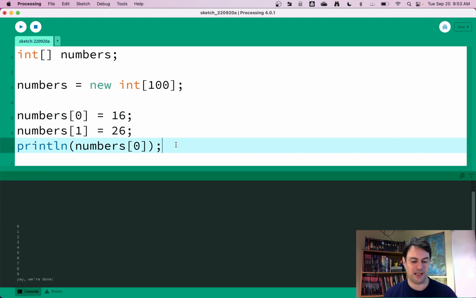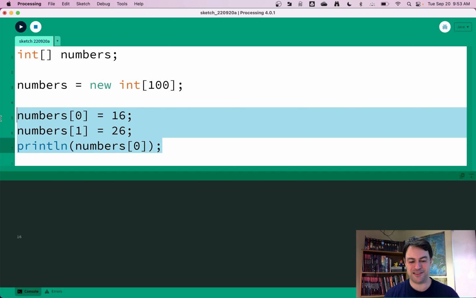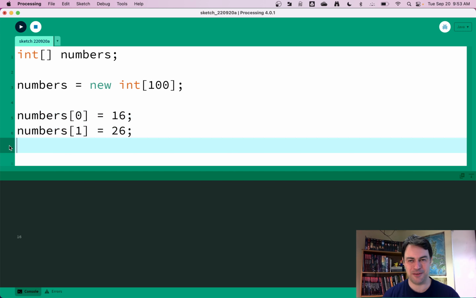So that's sort of the mechanics of it. Just to prove this works, we'll see that 16 does get printed out. We assigned it a 16, and then we saw that indeed it printed out 16. 16 was stored there. All right, so exciting times. But let's talk about while loops now.